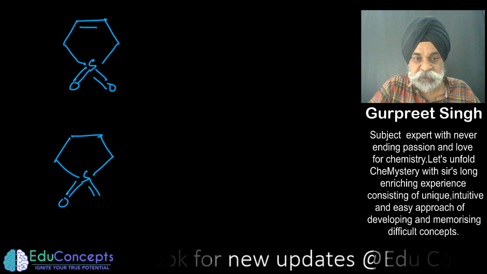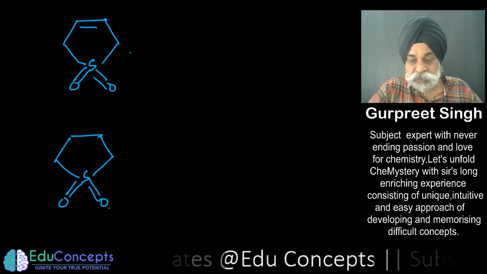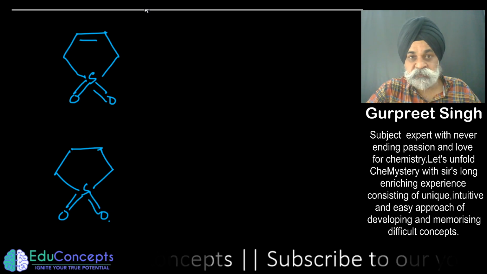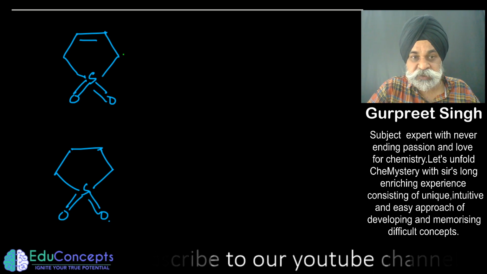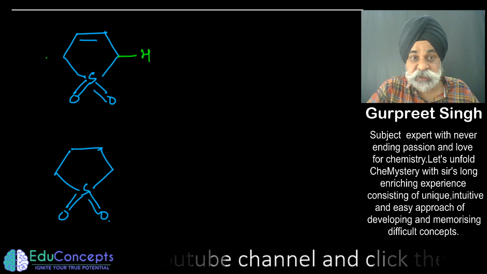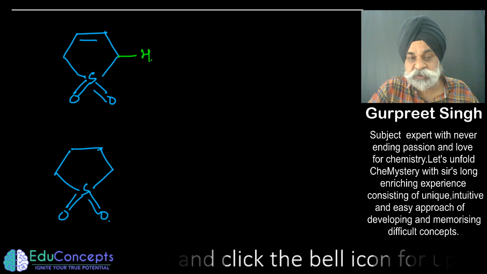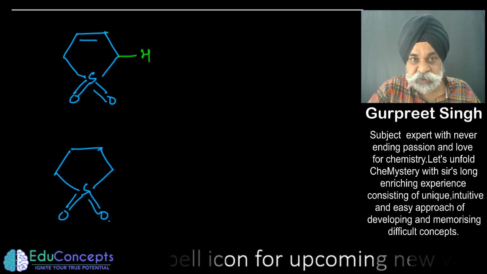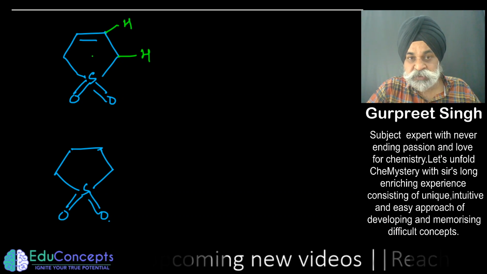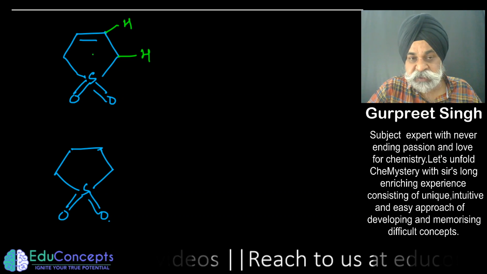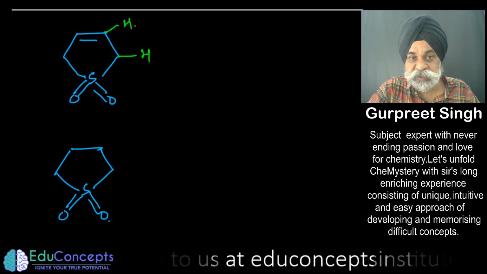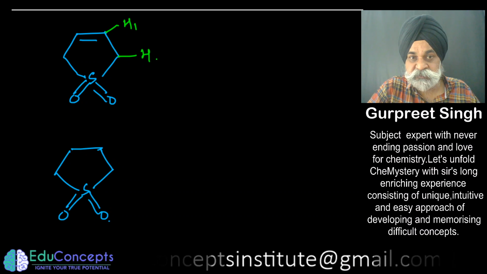Only difference is in the pi bond. Now here, while checking the acidity, what has to be checked? I will say this hydrogen in this entire molecule is more acidic. Now what are the other hydrogens? Another one is this one. So this in itself also makes an important question, that why sir is suggesting this hydrogen 1 versus hydrogen 2